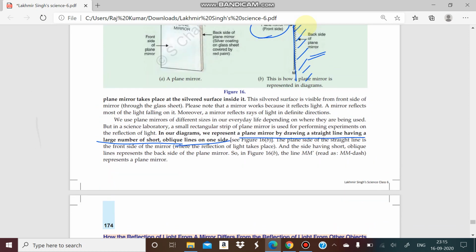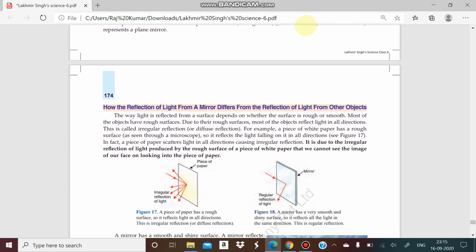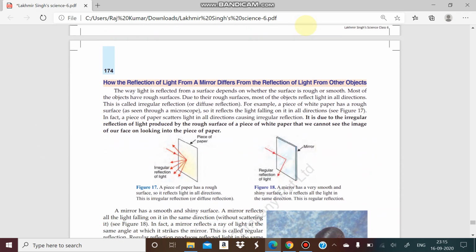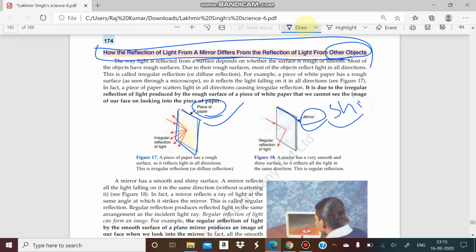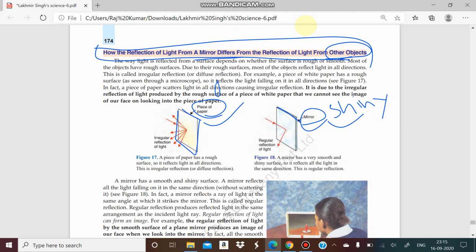To understand that, we will take an example. You will understand by seeing this example how the reflection of light from a mirror differs from the reflection of light from another object. Under the same conditions, if I take a paper and a mirror, I am comparing both objects. A mirror has a shiny surface and paper does not have a shiny surface. It has a dull surface.